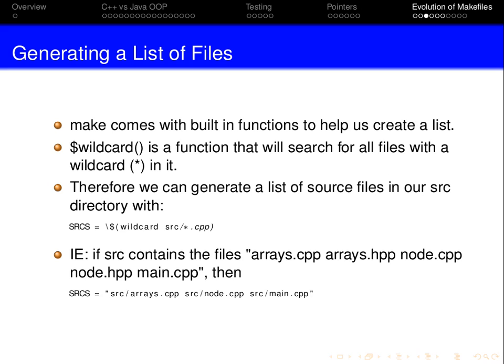Make comes with built-in functions to help us create a list. Hey look, make is also a programming language in a way. The $(wildcard) is a function that will search for all files matching the wildcard. So for example, if you wanted to create a variable with all the source files, you can do something like that. There should not be a backslash there.